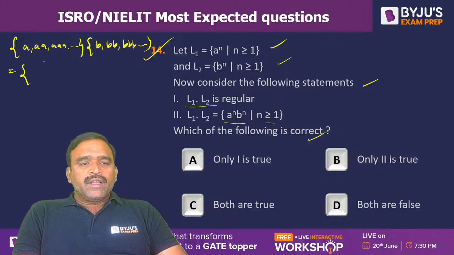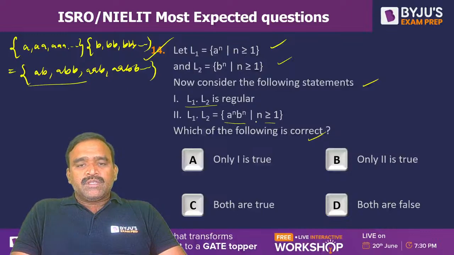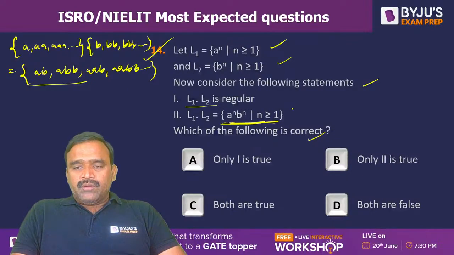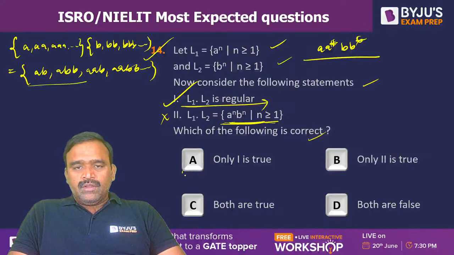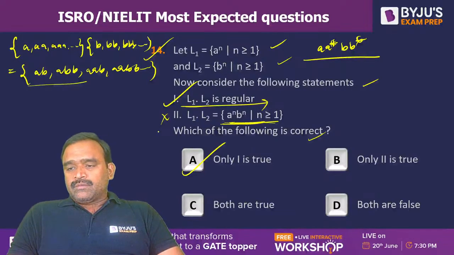So the strings of the concatenation are like AB possible, ABB possible, AAB possible, AABB possible. It need not be a's followed by the same number of b's. So that means L1 dot L2 is not a power n, b power n. We may have different numbers of b's also. This is wrong. But concatenation of two regular languages is regular, and the regular expression is aa star, bb star, which is not a power n, b power n. So only one is true and two is not.